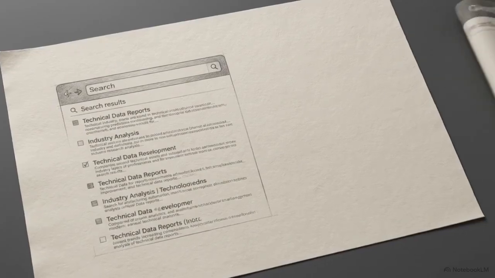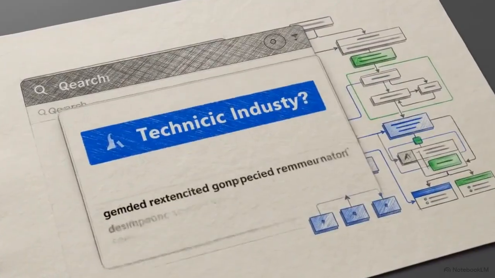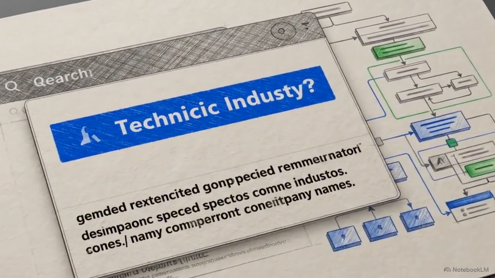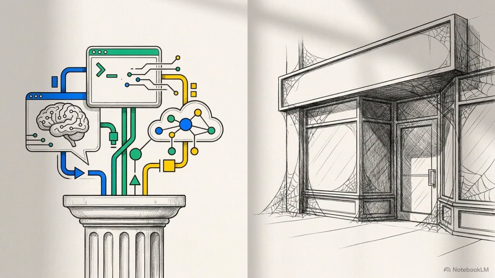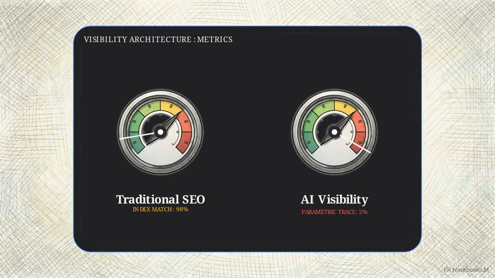You did everything right. You optimized the keywords, built the backlinks, and structured the schema to dominate the search results. Yet when someone asks ChatGPT, Gemini, or Perplexity a direct question about your specific industry, your brand never surfaces. Instead, a competitor appears as the definitive answer, even if they have half your domain authority and no recent content. This gap between ranking performance and AI visibility occurs even when content meets every traditional standard for quality.